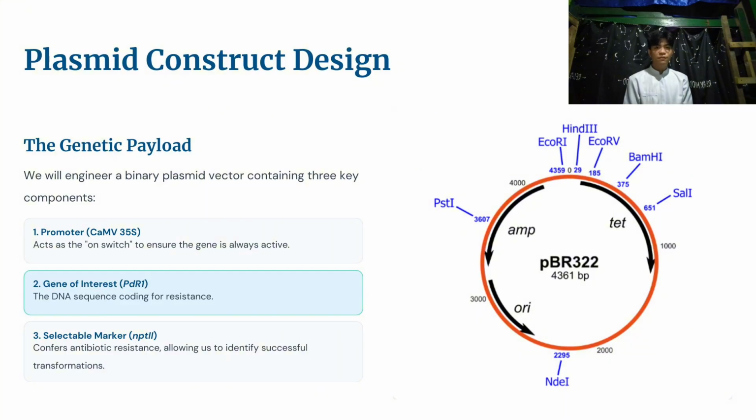Well, a binary plasmid vector is engineered with the following key components, and this includes promoter, gene of interest, selectable marker. The promoter acts as an on switch to ensure the gene is always active, and the gene of interest is the DNA sequence coding for resistance. And lastly, the selectable marker confers antibiotic resistance, allowing for the identification of successfully transformed cells.